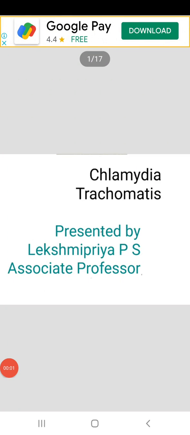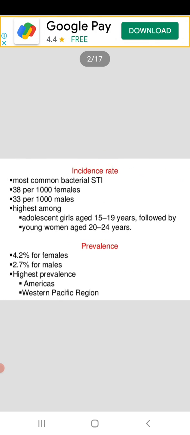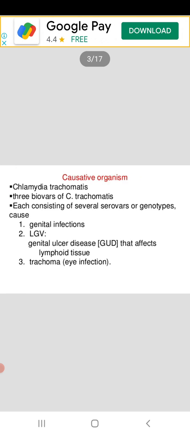Okay, good afternoon all. Today we are seeing the next bacterial infection, that is Chlamydia trachomatis. The incidence rate: it is the most common bacterial STI, 38 per 100,000 females, highest among adolescent girls, that is 15 to 19 years, followed by women aged 20 to 24 years. Then prevalence rate. Then the causative organism, Chlamydia trachomatis.